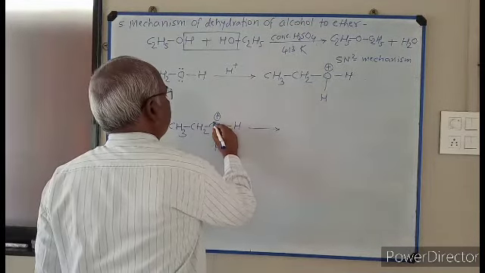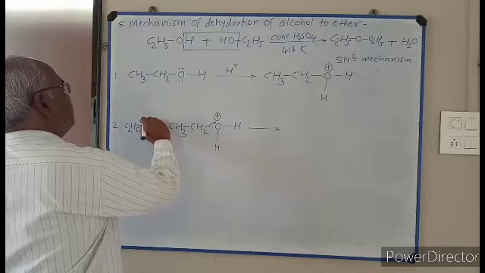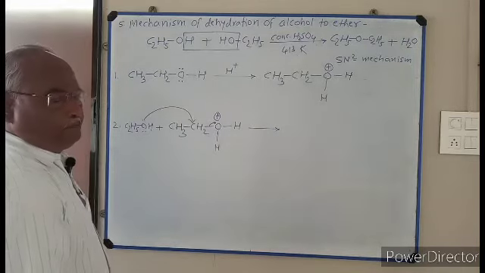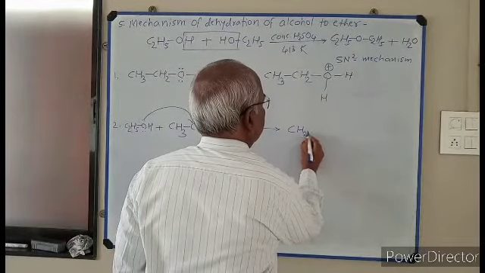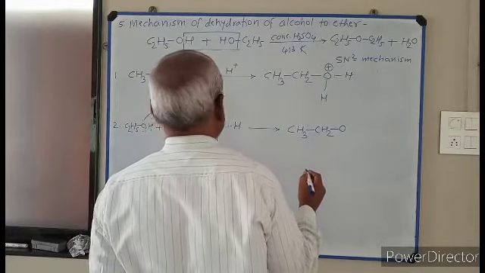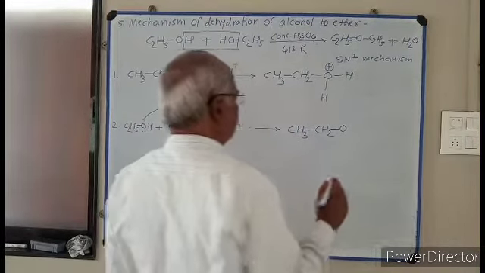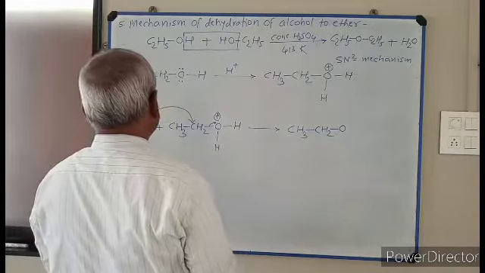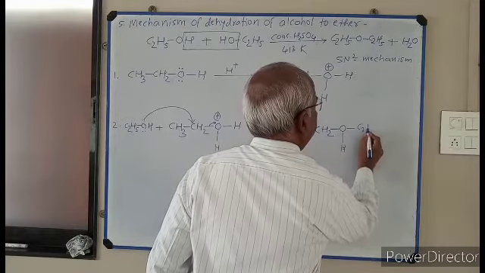It attracts the electron pair towards itself, and the oxygen atom of the second alcohol molecule attacks this carbon, and the product formed is CH3CH2, OH, C2H5.